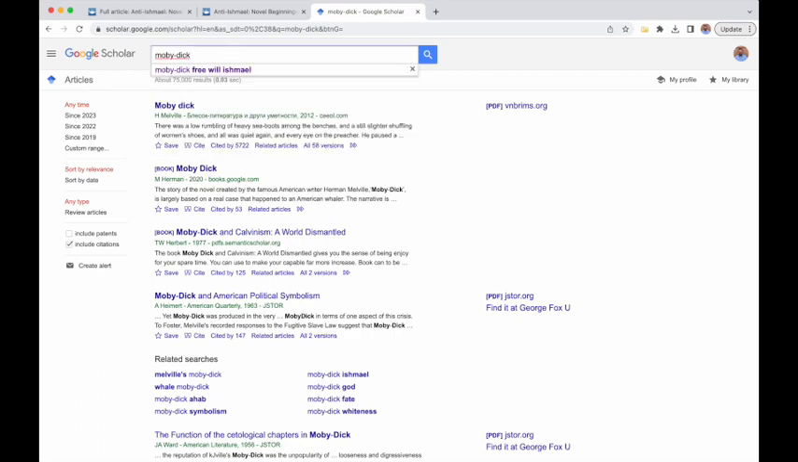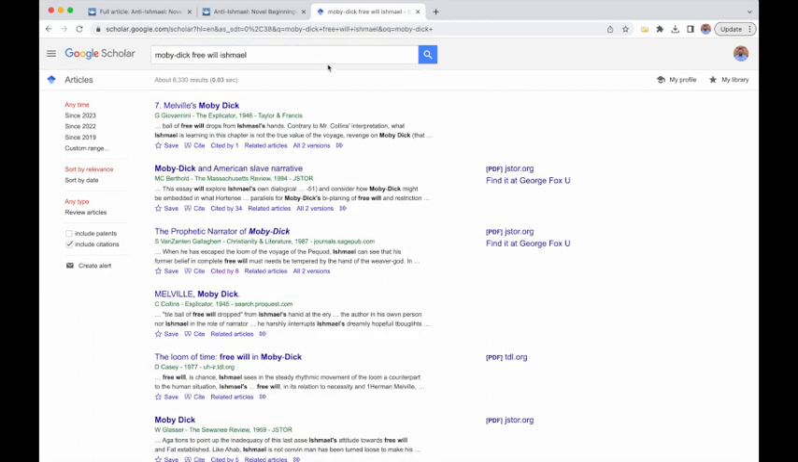The only other option is I could start typing in other stuff. You'll see that I already did an example here. I already typed in Free Will Ishmael. Well, I still get down to 8,000 results, and all I did was type in more words. I don't know if that was helpful or not.